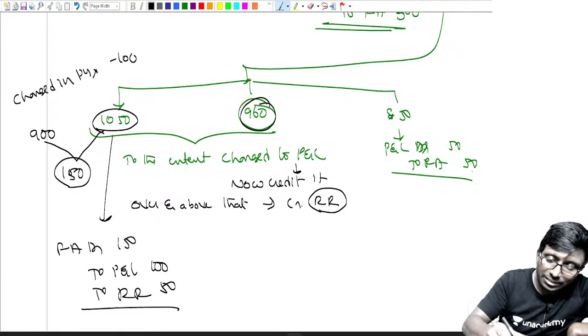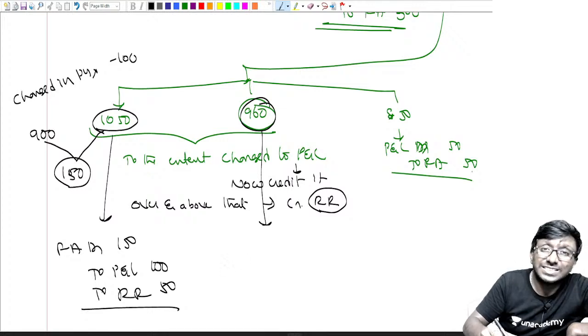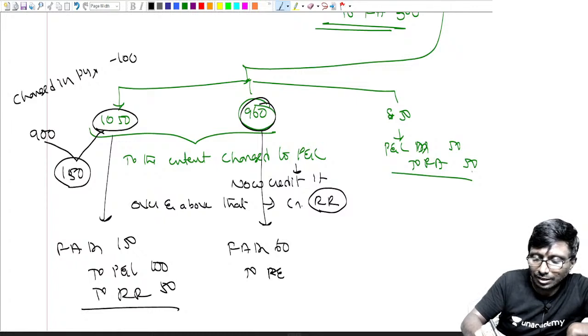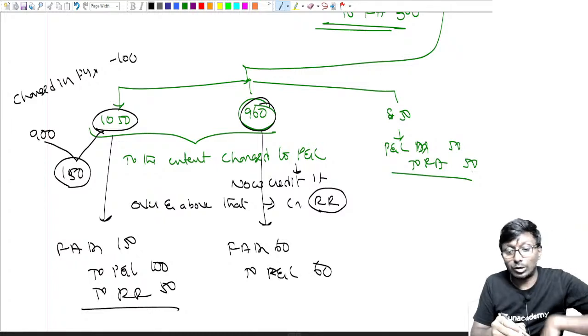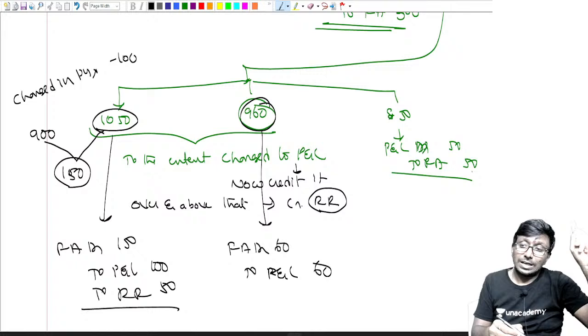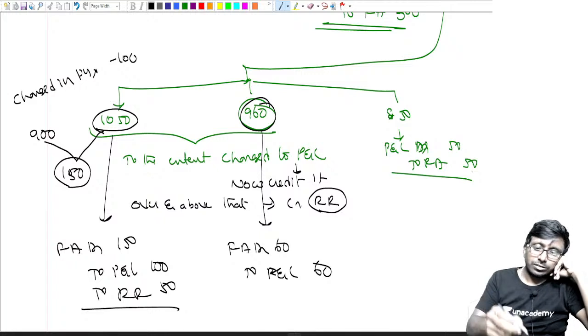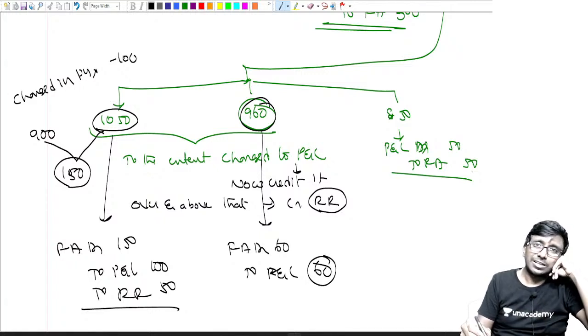Next, 960. How much is up? 60 up. So fixed asset account debit 60, to profit and loss only. First you have to credit to P&L what you have charged earlier. Here I still couldn't reverse what you charged earlier, because earlier charged is 100.